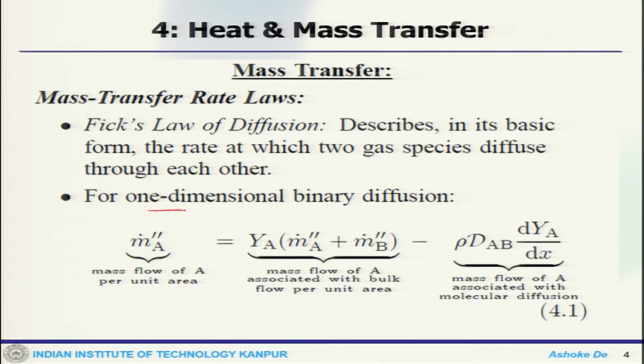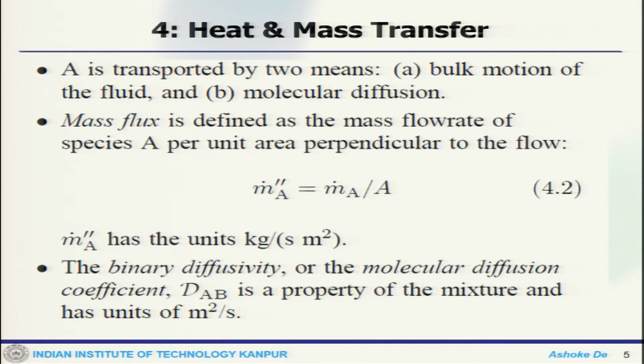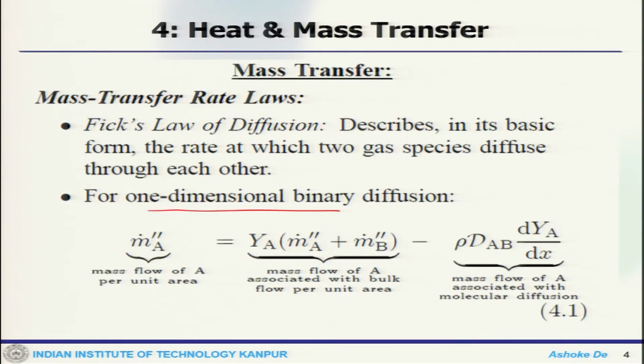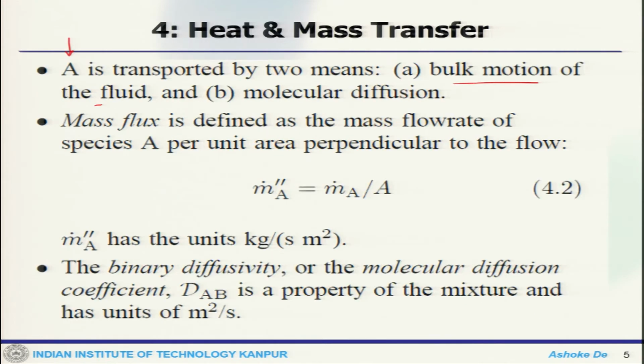Now, if I write one dimensional binary diffusion, for a species A, this is the mass flux per unit area. This is the mass flow of A associated with the bulk flow per unit area, and this is the mass flow of A due to molecular diffusion. So, this is how one can look at it. Here the species A is transported by two means. One, bulk motion of the fluid, and that is why the flux comes into the picture, and then the diffusion.